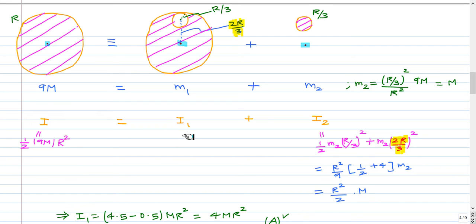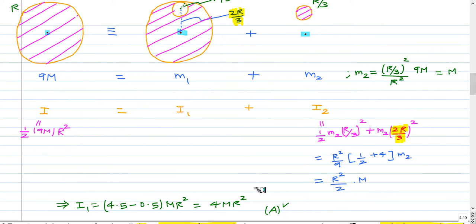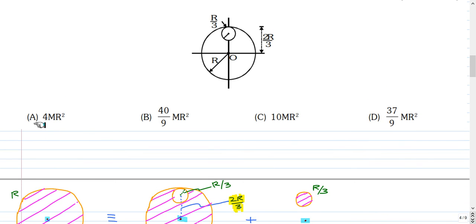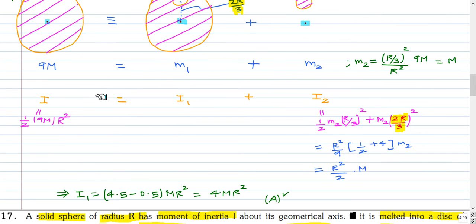So the moment of inertia I1 is 4.5 mr square minus half mr square, so that is 4 mr square. So the correct option is option A. Let's move to the next question.